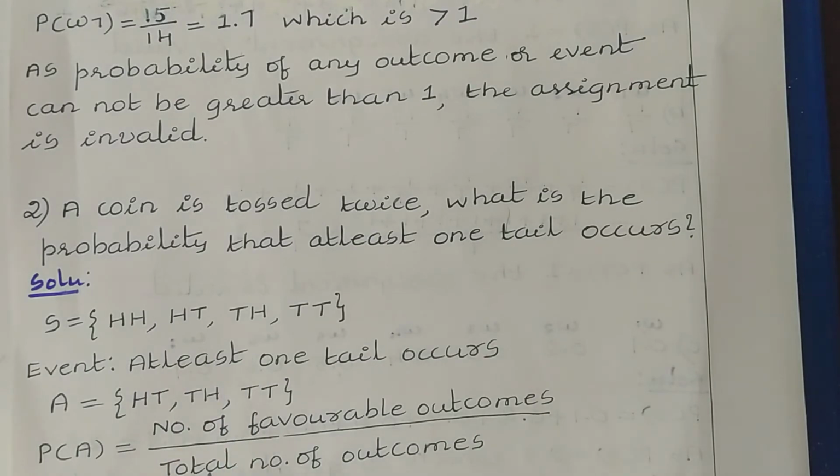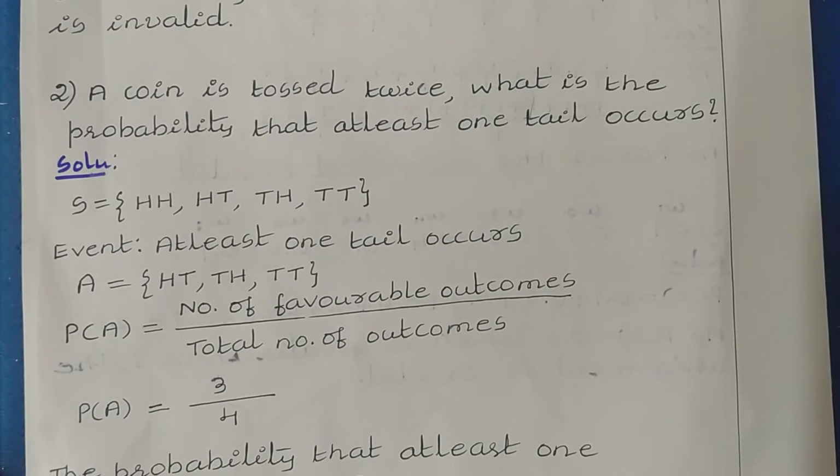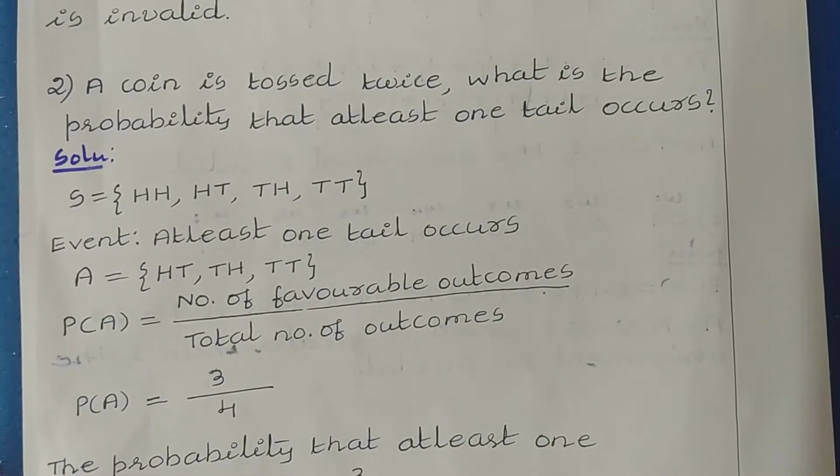Next, now let us solve question number 2. A coin is tossed twice. What is the probability that at least one tail occurs?